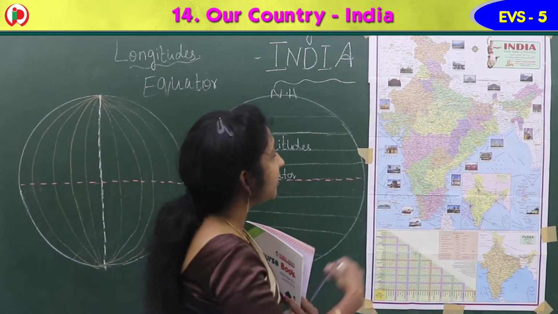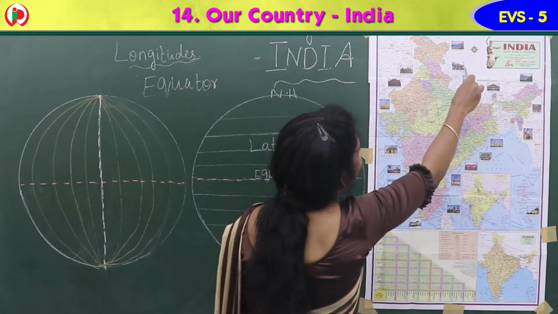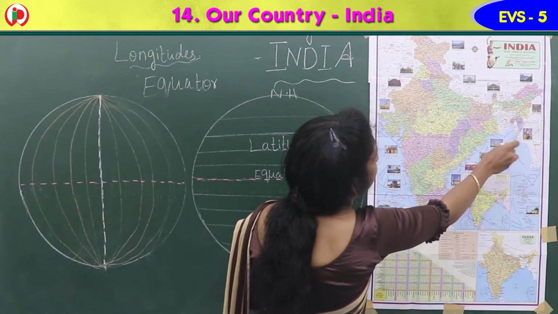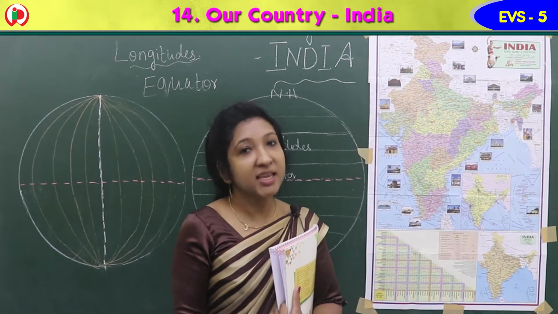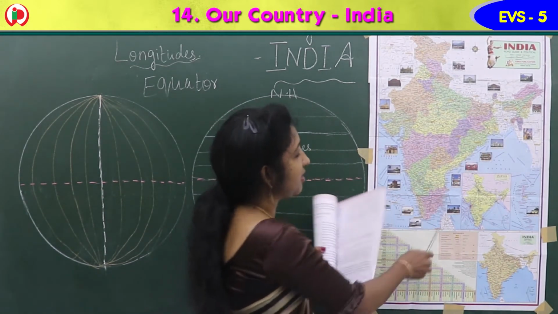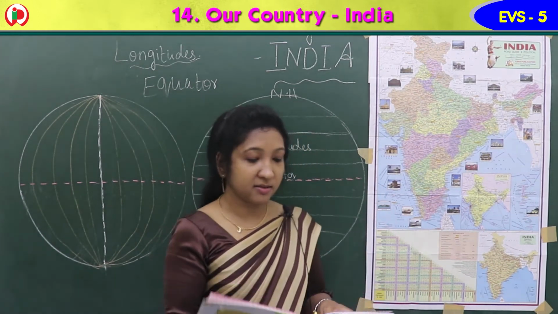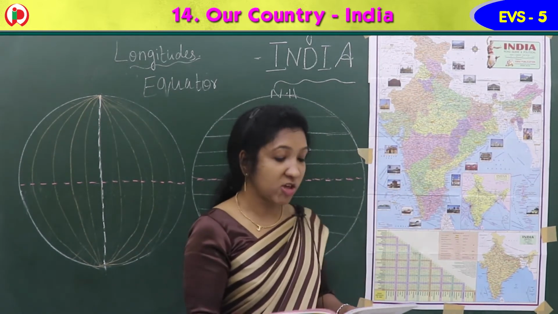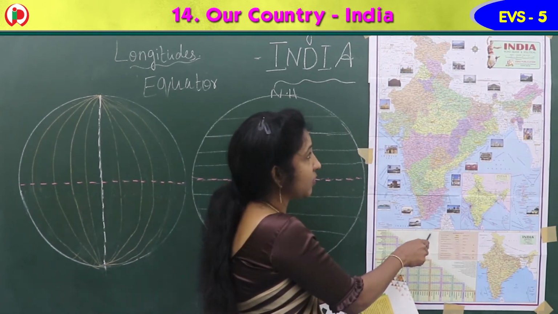Okay, you can see the neighboring countries here: Pakistan, Afghanistan, China, Bhutan, Nepal, Bangladesh, Myanmar. So these are the 7 neighboring countries of India. And Sri Lanka and Maldives, here you can see Sri Lanka and Maldives. They also share borders with India, with water borders, we say. Sri Lanka and Maldives are 2 countries with water borders.